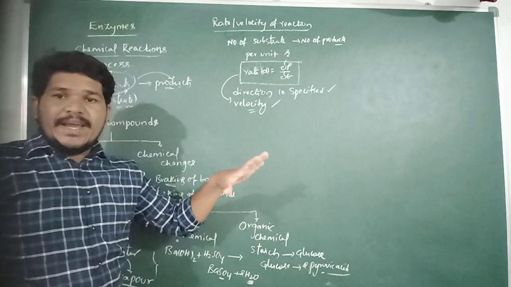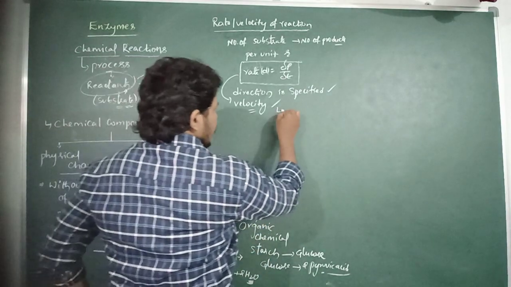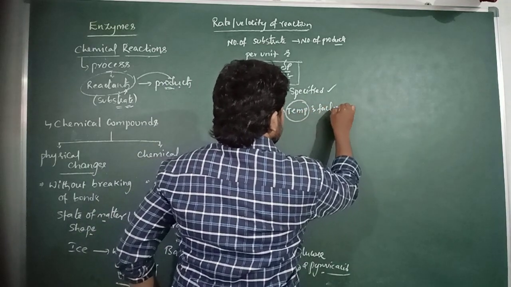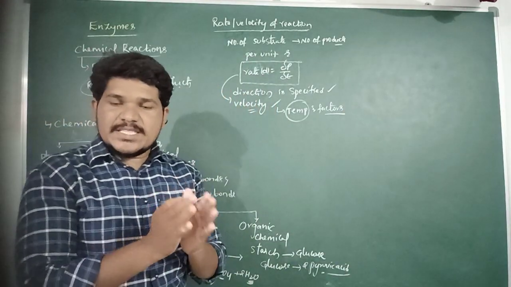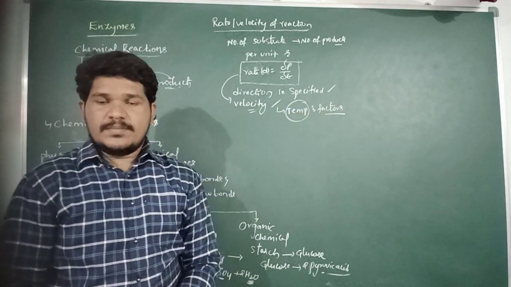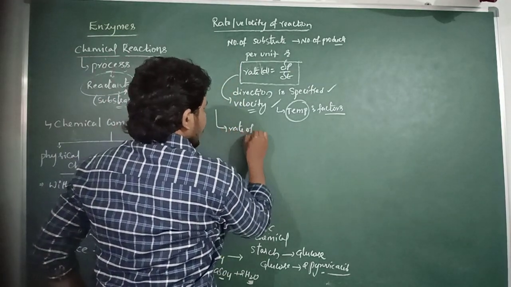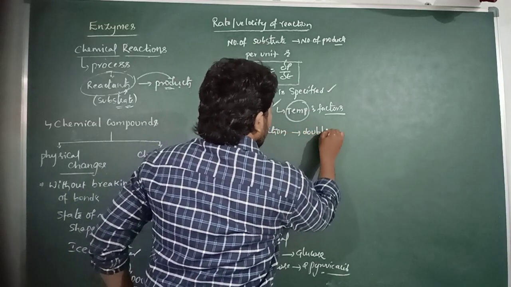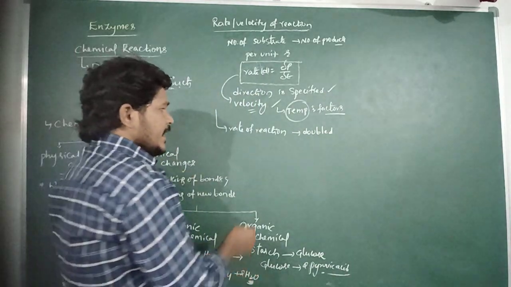Both rate and velocity are influenced by temperature and some other factors. For example, the rate of reaction is doubled if every 10 degree centigrade temperature increases.